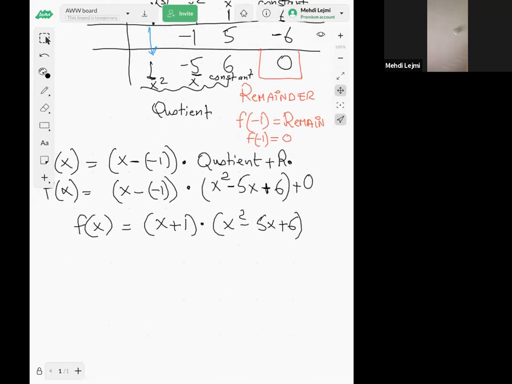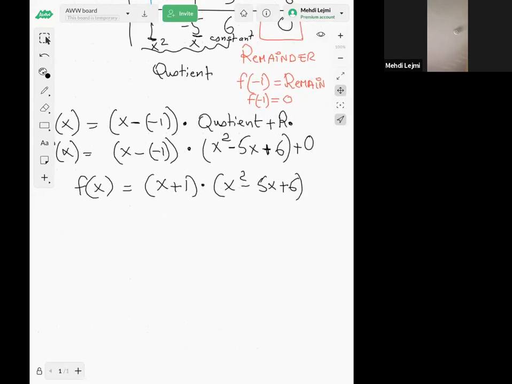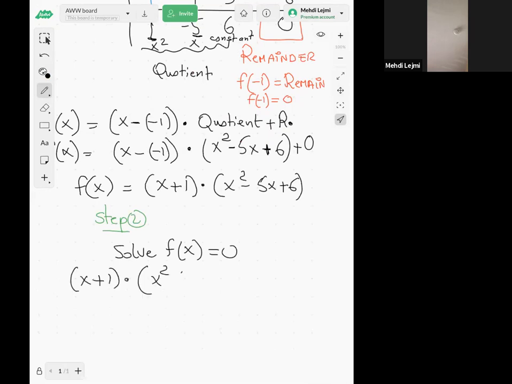So I wrote f of x as a product of two factors. Now I can solve f of x. That will be my step number 2. I'm going to solve f of x equal to 0: x plus 1 times x squared minus 5x plus 6 equal to 0.